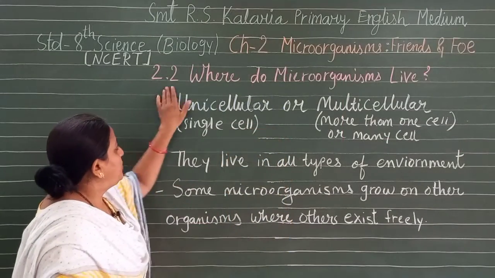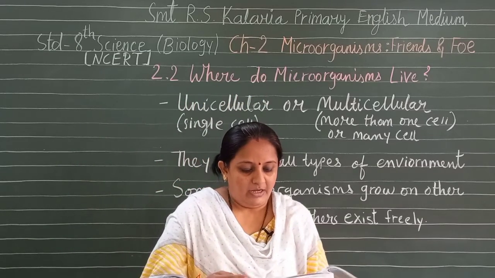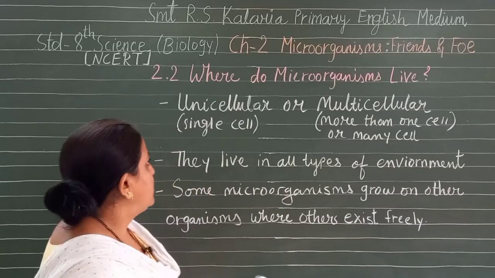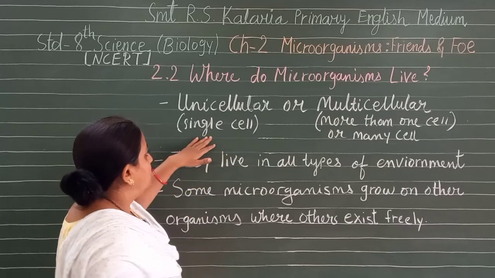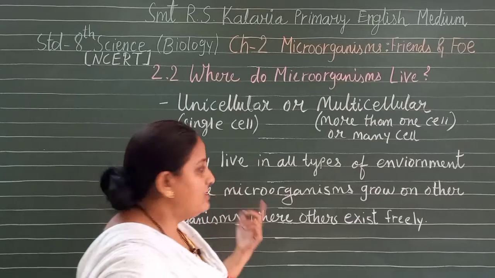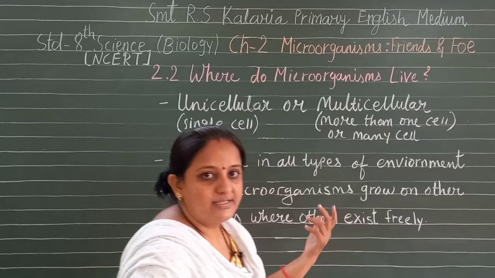Now 2.2 is about where do microorganisms live. We all know microorganisms may be single celled or multicellular. Here we can say unicellular or multicellular. Unicellular means the microorganism's body is made up of one cell. Multicellular means more than one cell, or many cells.